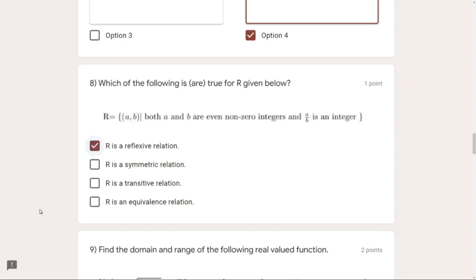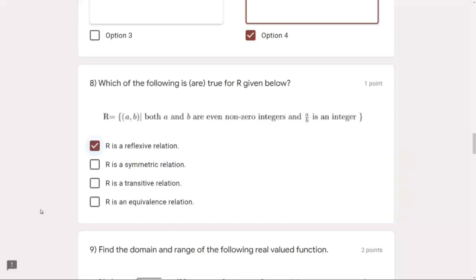The third option is transitive relation. Transitive relation can be confusing sometimes. So basically what we do is we choose any two numbers, say A and B. We test if A and B lie in this relation or not, meaning in this case, is A upon B an integer? If it is, let's proceed to the next thing to test transitivity.